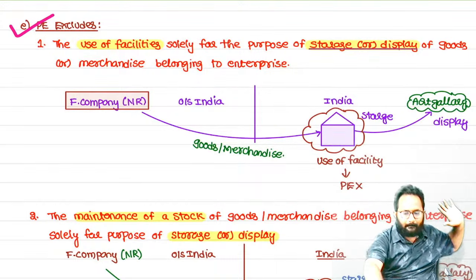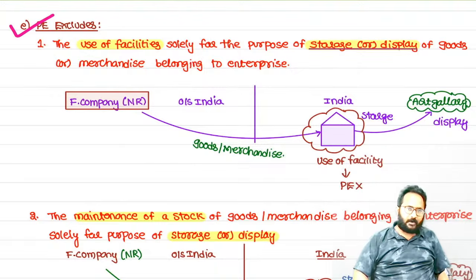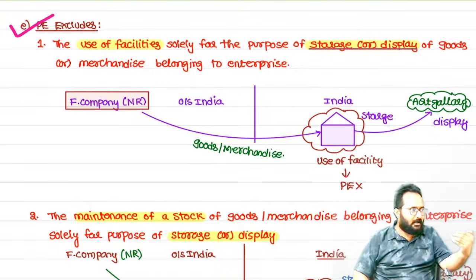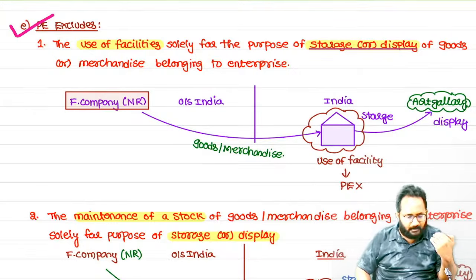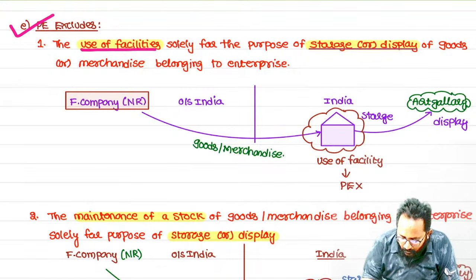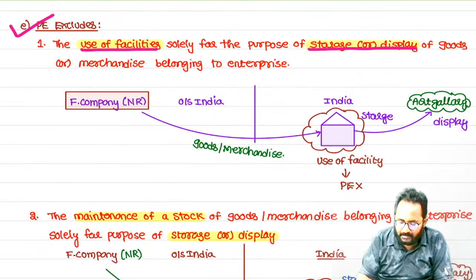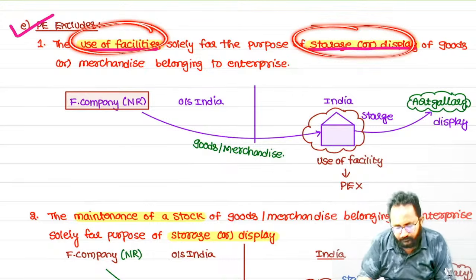How many points are given in PE excludes, ma? 5. How many points, 5. Sir, what are the 5 points? Clearly they are excluded from the PE. First one, ma, use of facilities for what purpose? Storage or display. Now I will explain along with an example, but remember these two keywords.